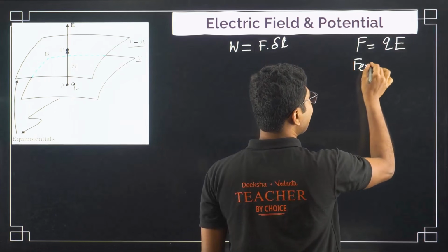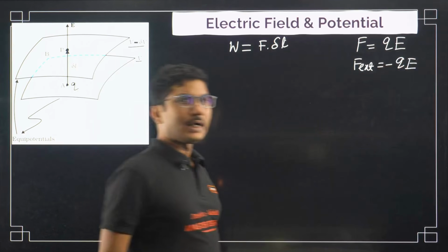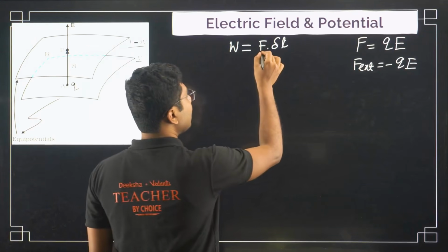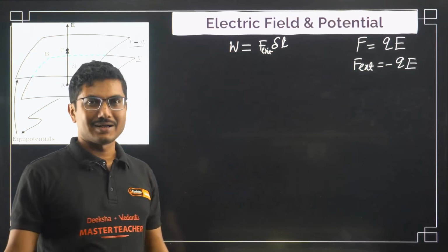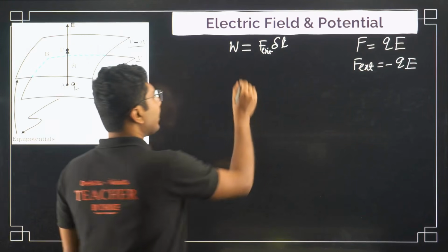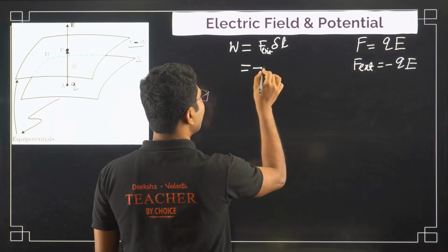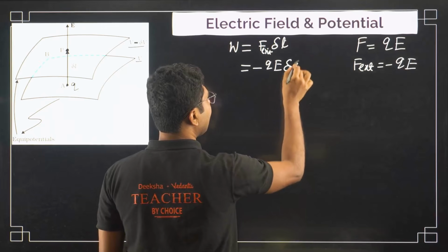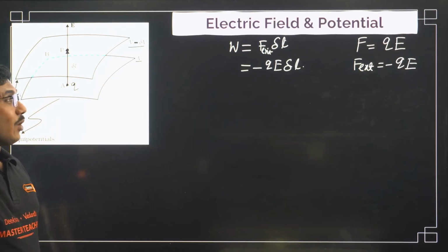External force will be nothing but minus Q into E. Same value but negative sign. Here it is the external force, because work done is always done by external force. So work done is QE delta L.